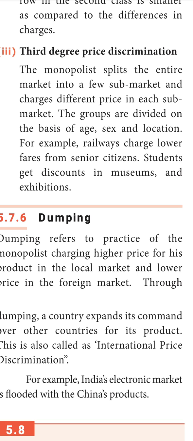If you buy China's electronic goods in India, you will receive them at a lower price. That means you can buy them at a lower cost. But if you move to China and buy that product in that country itself, it will be sold at a very high cost.